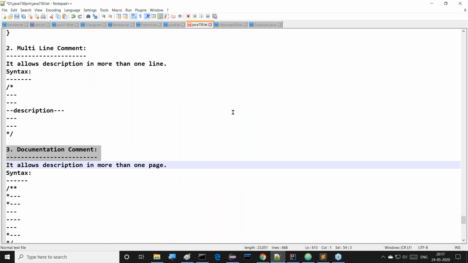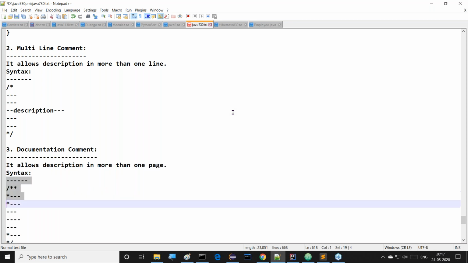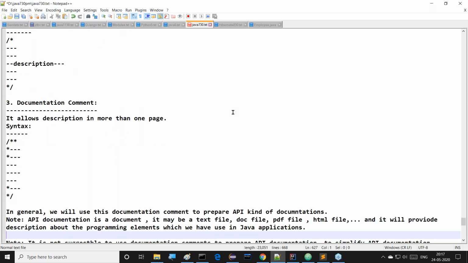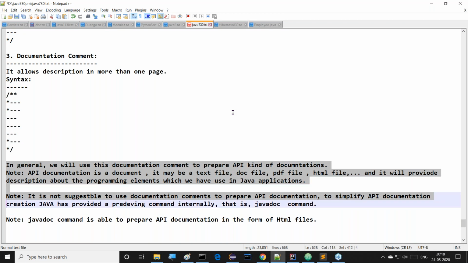Next, the documentation comment exists. What about this documentation comment? It allows the description in more than 1 page. Here we provided some documentation comments. In general, we will use this documentation comment to prepare API kind of documentation.